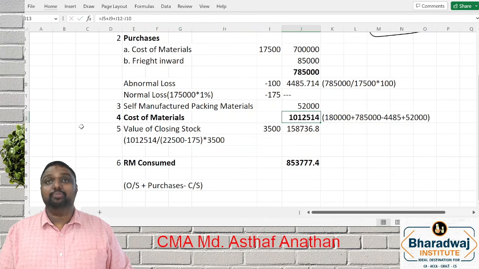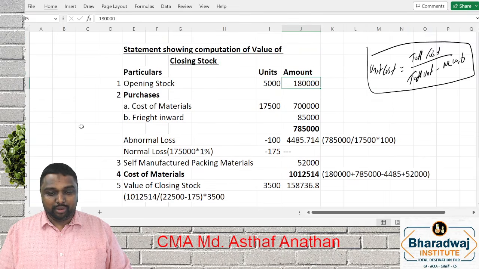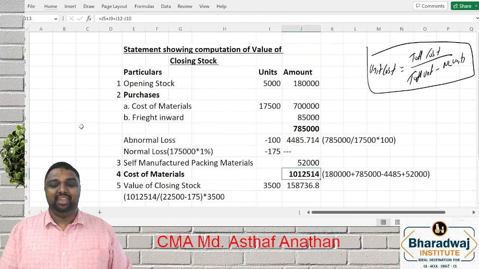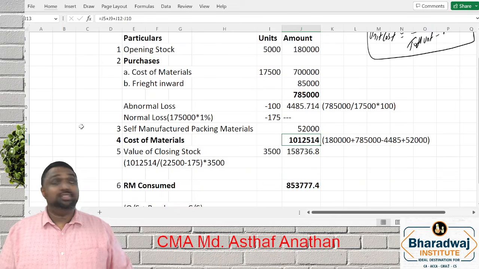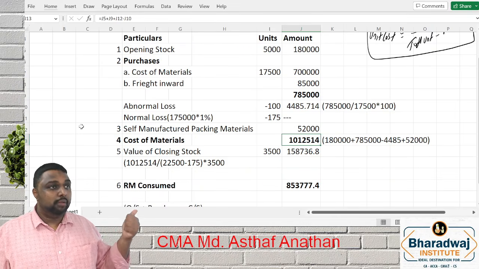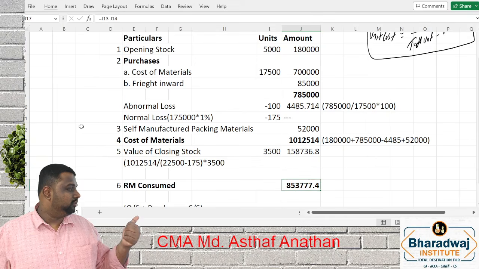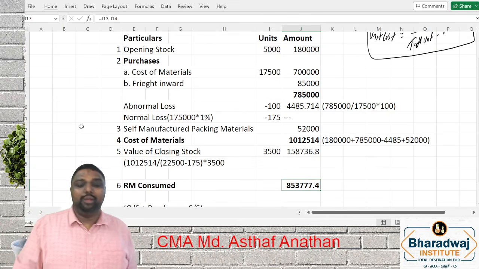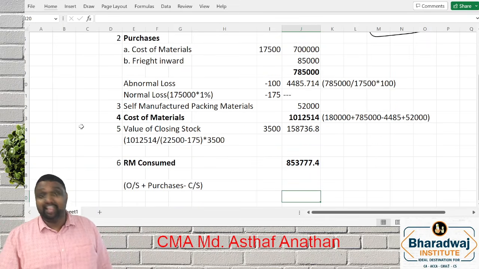This cost of material, how do you find it? Your opening stock plus purchases only. We have eliminated the abnormal loss, so you got the cost. So this amount is opening stock plus purchases minus your closing stock. You get the raw material consumed. If they ask, you can prove it. With this, the session is over.